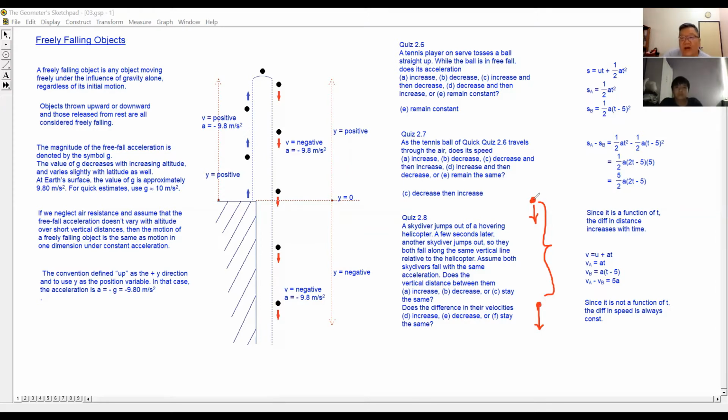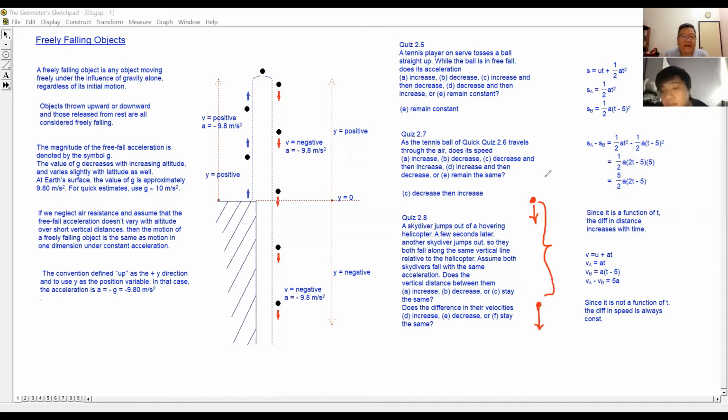It will take quite some time for him to attain the same velocity, and because this person started first, he's always lagging behind. So the second question wants to know the difference in velocity between the first person and the second person, not the actual velocity. The actual velocity, the first person definitely will be faster than the second one.